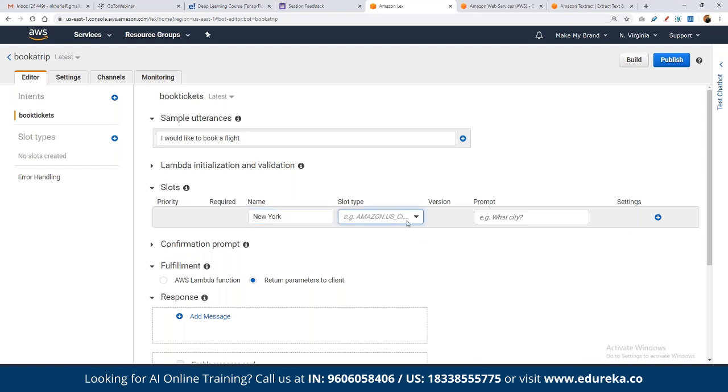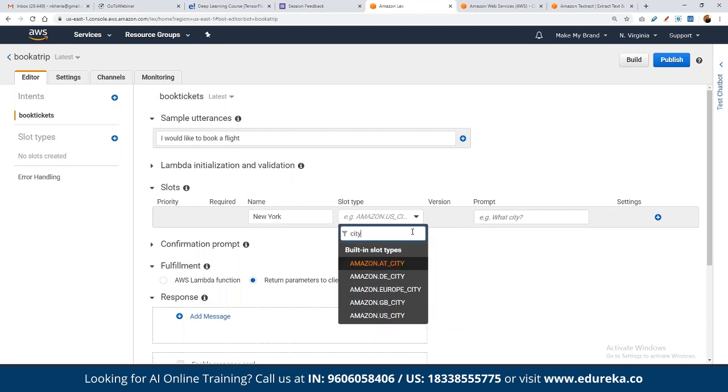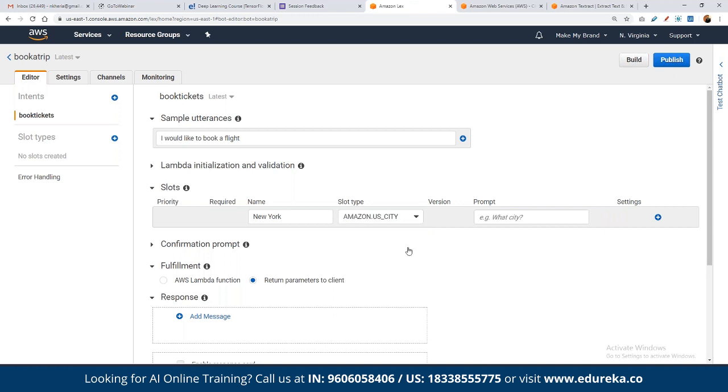And then we can define the slot type, whether this piece of information is what? It's a city name, right? So that it can be processed like a city. Currently, as Alexa is available only in selective regions, not in all regions, here we can choose whether this is a British city or any Europe city, so that it can process it accordingly. So this is a US city, right?